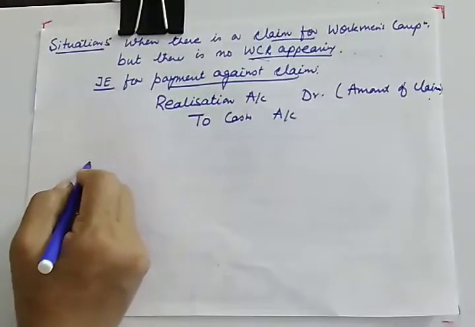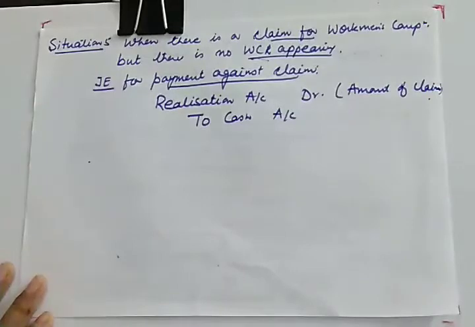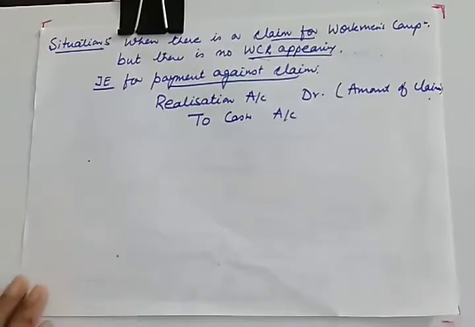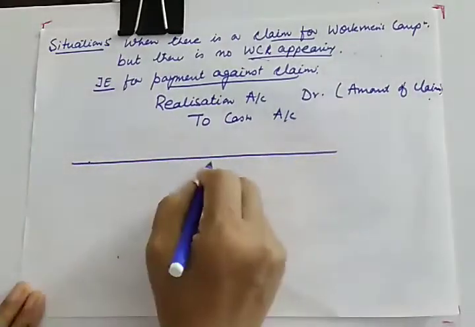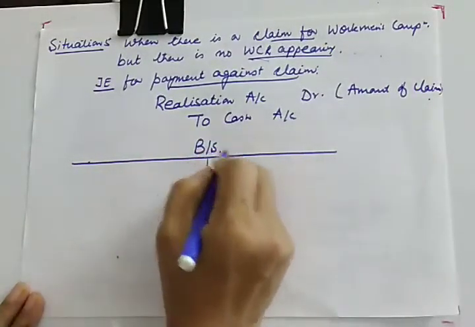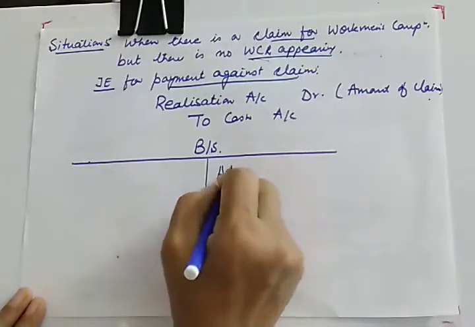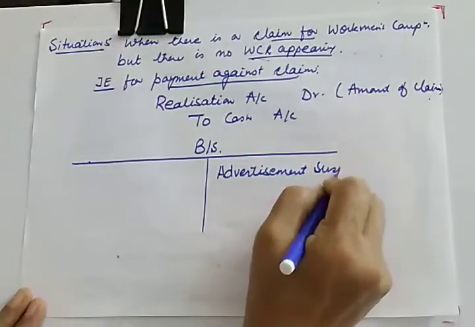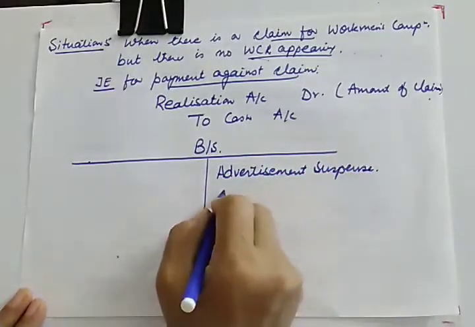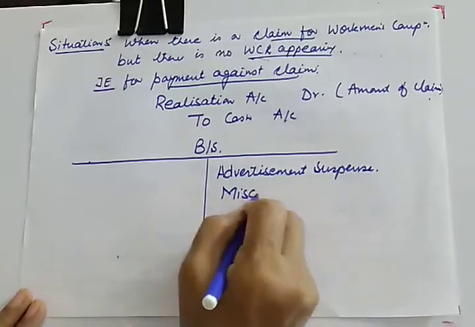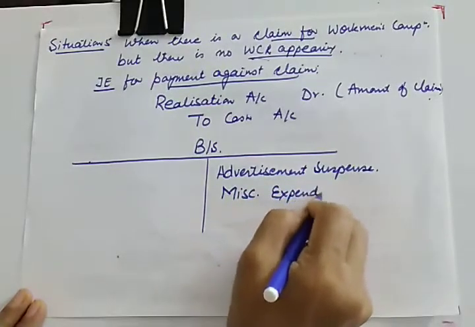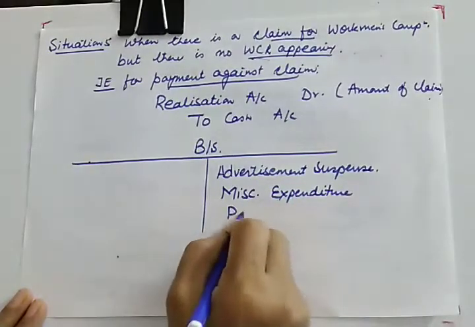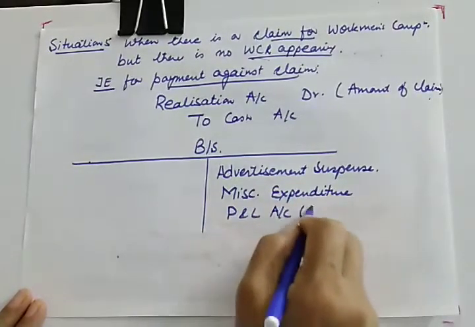Now let us discuss the treatment of accumulated losses. As we discussed in the beginning, we'll be discussing the treatment of accumulated losses or fictitious assets. So let us see how this will appear in the balance sheet. In the balance sheet, it is already there. You are already having advertisement suspense account appearing at the time of dissolution, or it can be miscellaneous expenditure, or it can be profit and loss account with a debit balance.